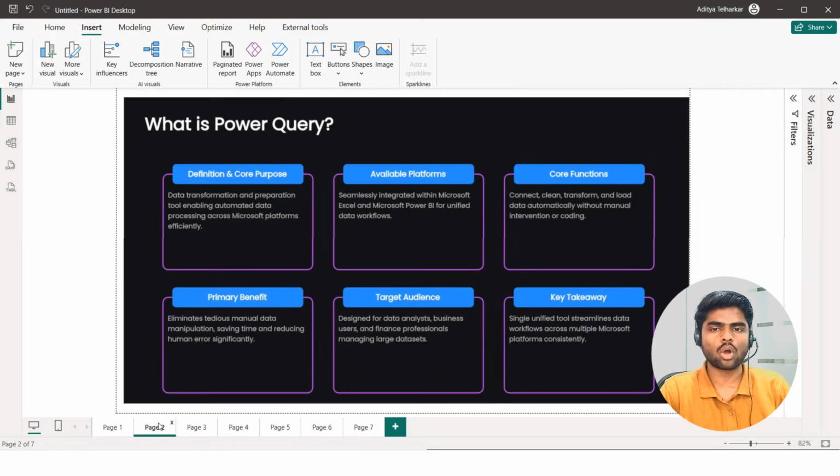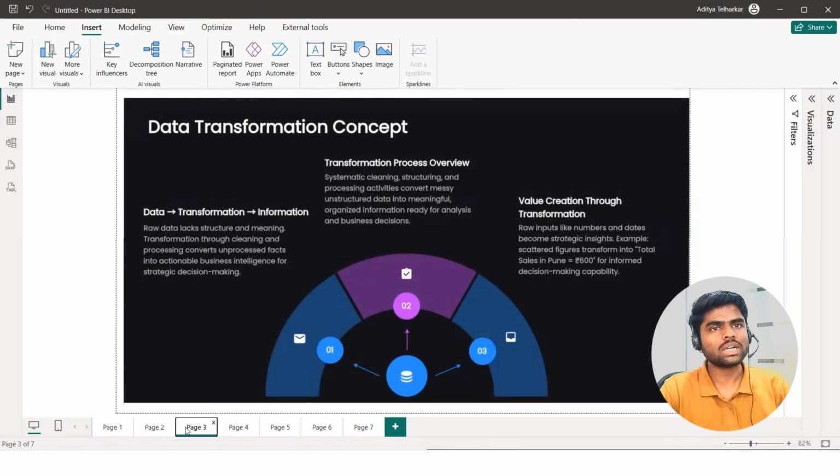Now, what are the key takeaways of Power Query to understand what exactly it is? Power Query is a single unified tool which streamlines your data cleaning or data pre-processing faster. Now we'll try to understand what exactly transformation is. Transformation is a systematic process of cleaning, structuring and processing activities to convert messy or unstructured data into meaningful information, so that we can use that meaningful data for reporting and visualization purposes.